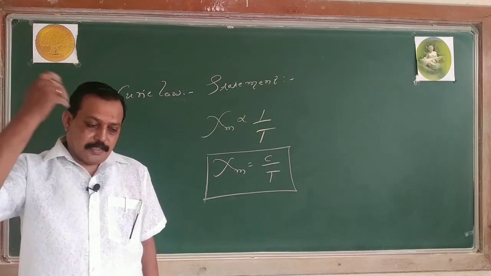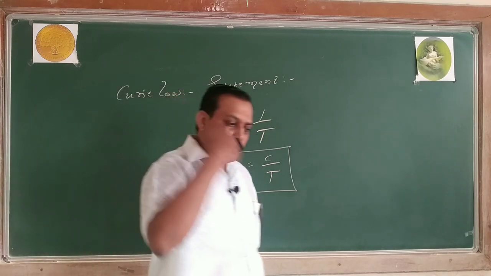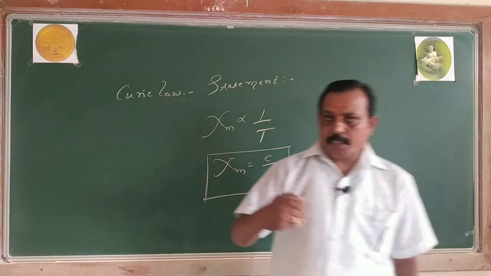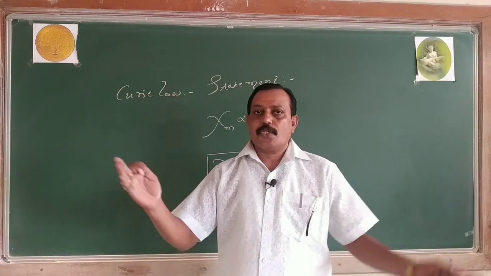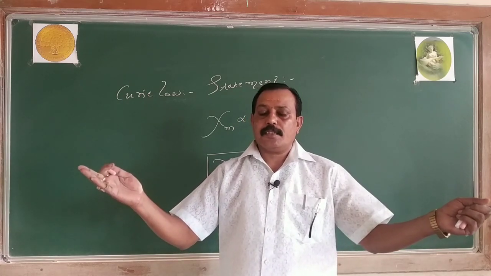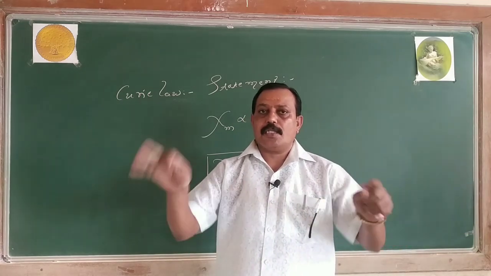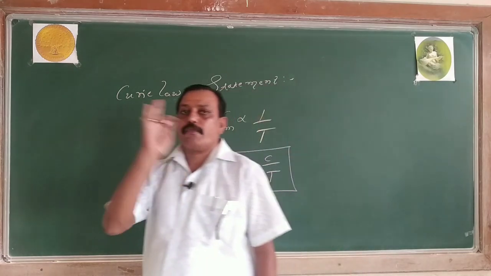Then there is a relation between the susceptibility of a ferromagnetic substance and temperature. Already the relation between susceptibility and temperature is given by whom? Curie. Regarding the ferromagnetic substance, the detail is studied by whom? West. So he took the help of Curie and merged it with West's work. Then the law is called Curie-West law, meant for ferromagnetic substance.